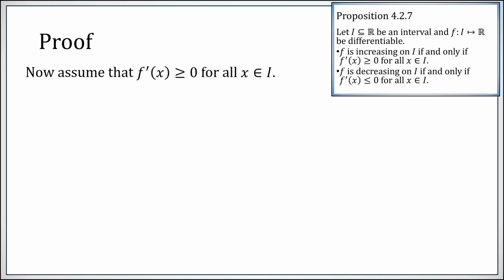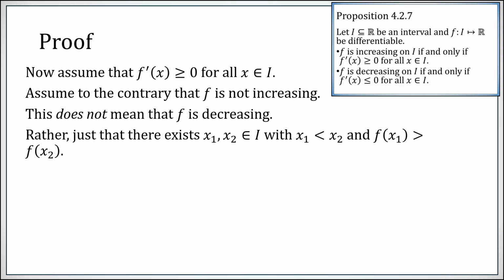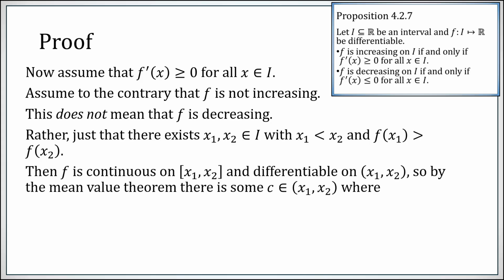Now let's assume that the derivative is never negative on our interval I. Assume to the contrary the function is not increasing. Now we are not assuming that the function is decreasing. The negation of increasing is not the same thing as decreasing. The negation of increasing is just that there exists a single pair of points where an inequality is flipped: x1 is less than x2, but f of x1 is not less than or equal to f of x2. In other words, f of x1 is bigger than f of x2.